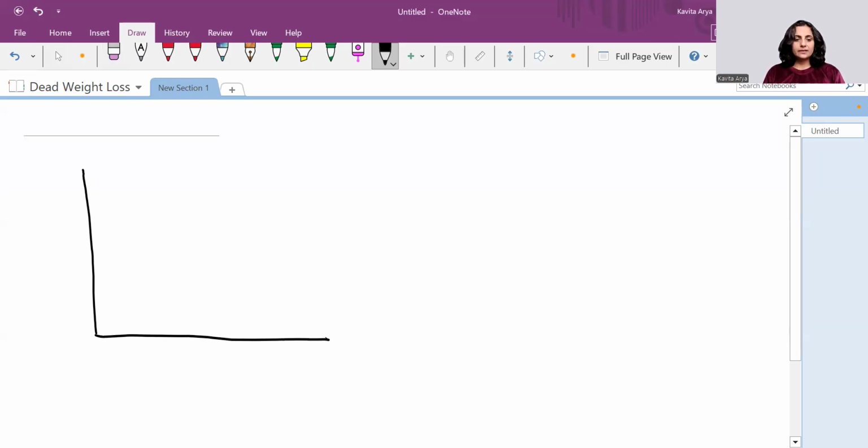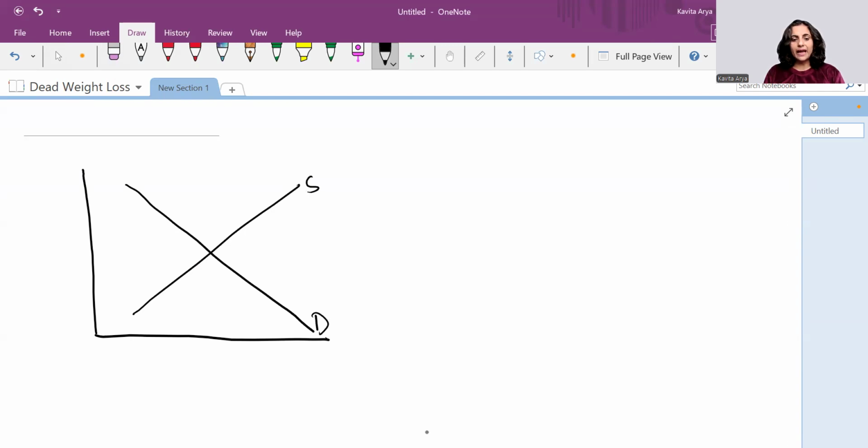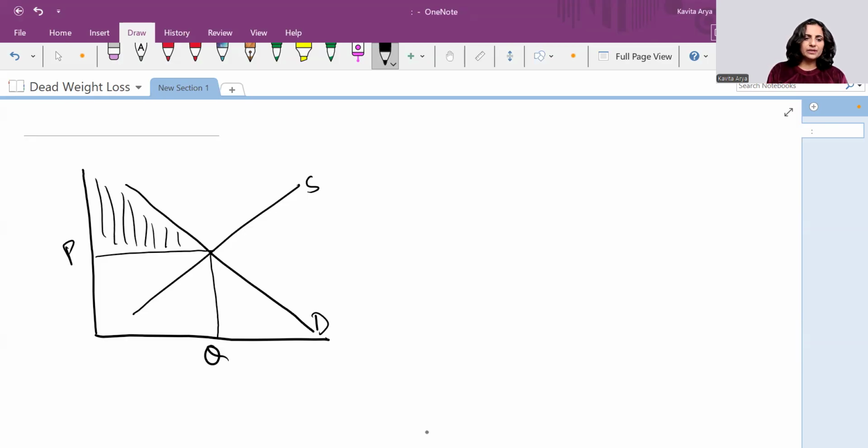So, this is a perfect market situation where the downward falling demand curve and the supply curve intersect and determine the price and quantity to prevail in the market. Right. We know that this area above the price and below the demand curve is called consumer surplus.